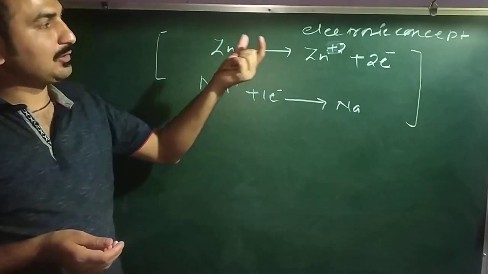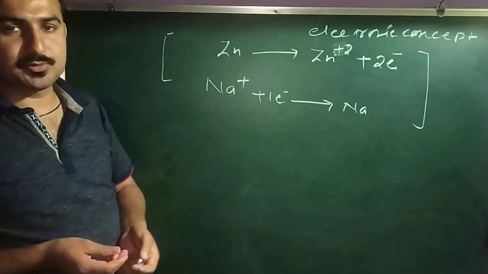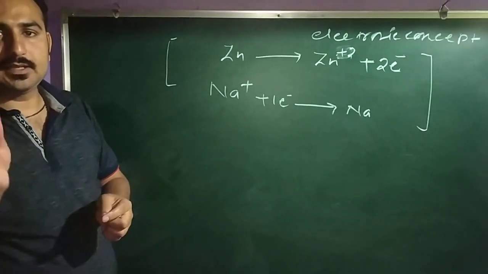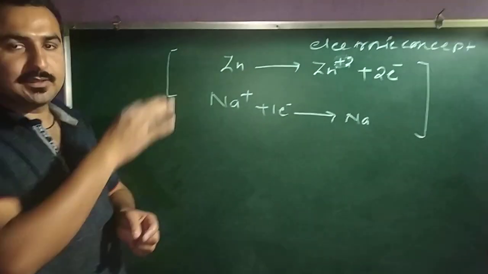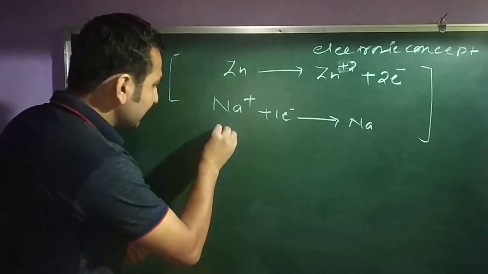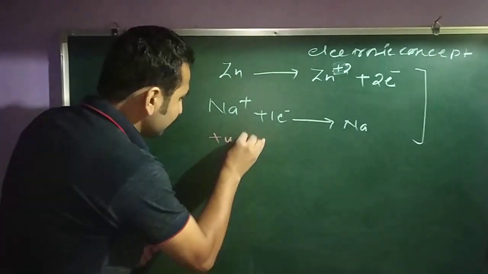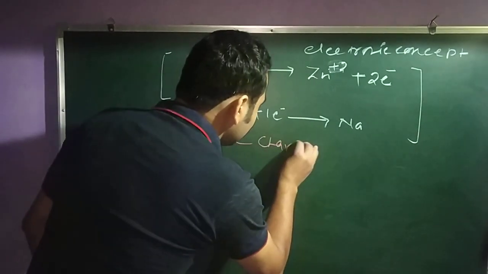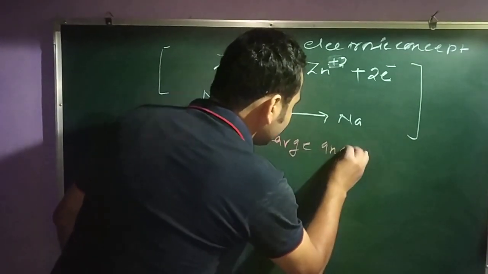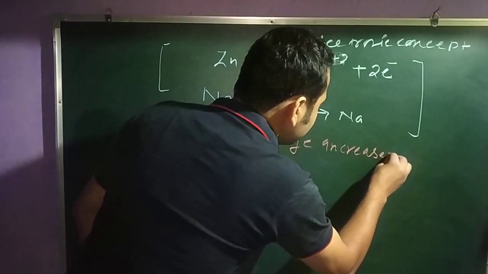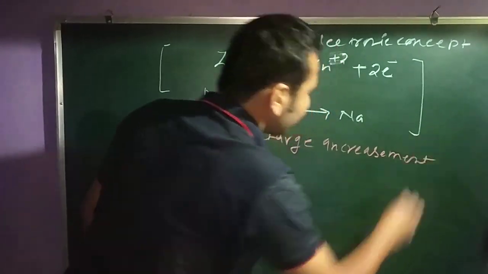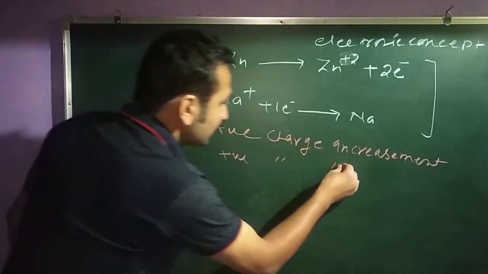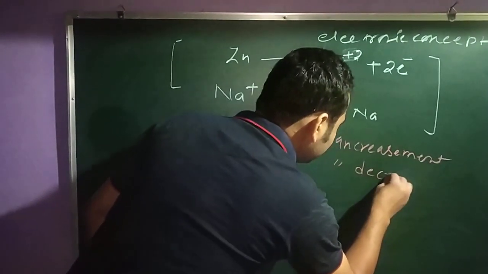So how do we define oxidation and reduction in these two? I am giving a simple rule to define these in any reaction. That means the rule is that you can see the positive charge increment, and the second one is obviously the positive charge decrement.